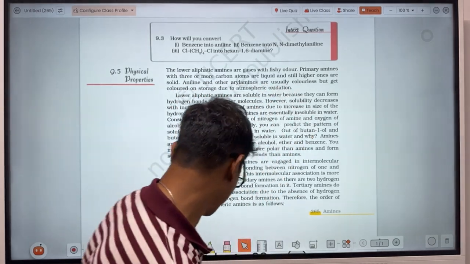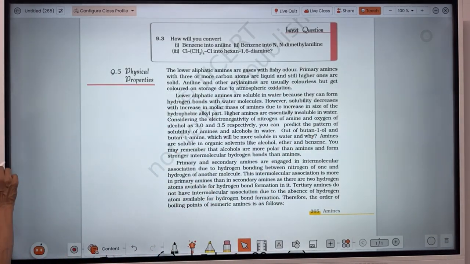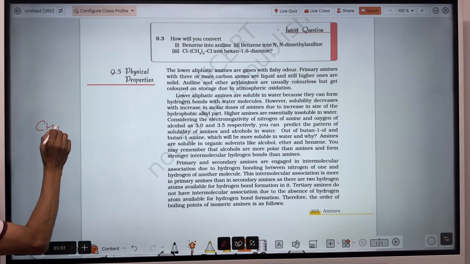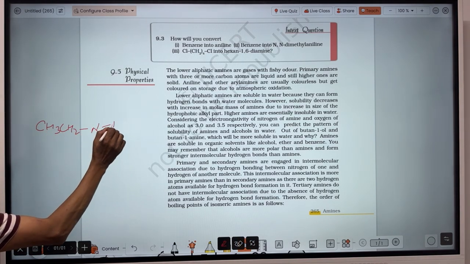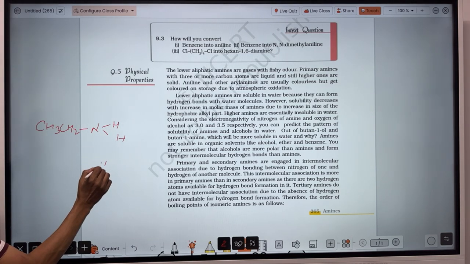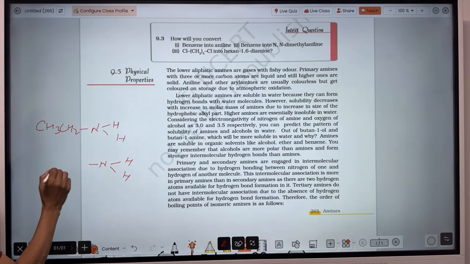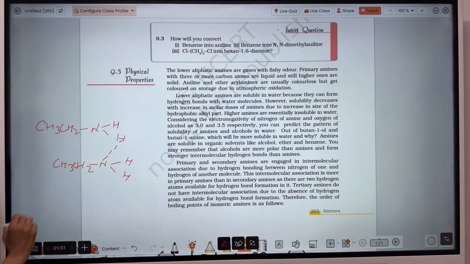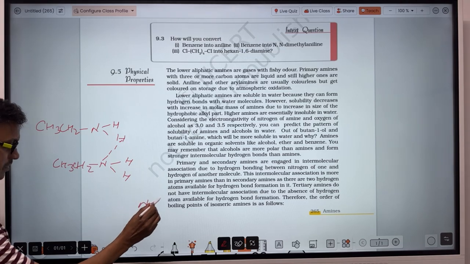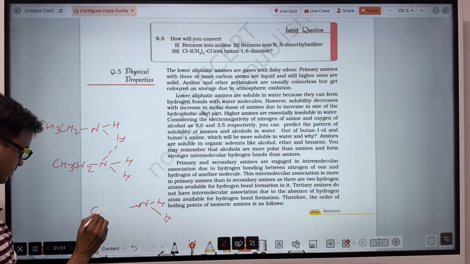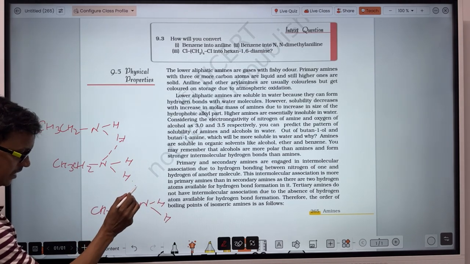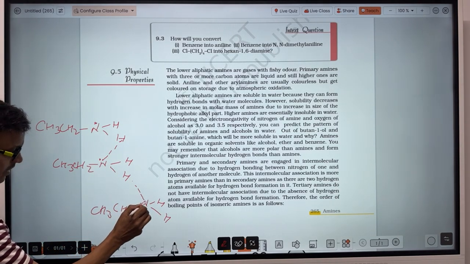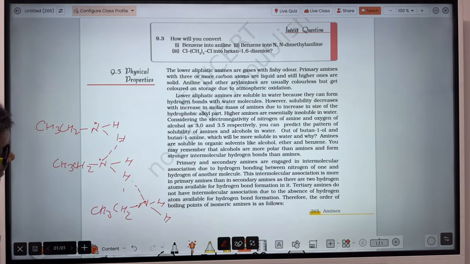How is the hydrogen bond formed? Let's see. Like this one here. This hydrogen could bond here, like this, with another amine molecule. As there is a lone pair at the nitrogen, so that can be formed here.